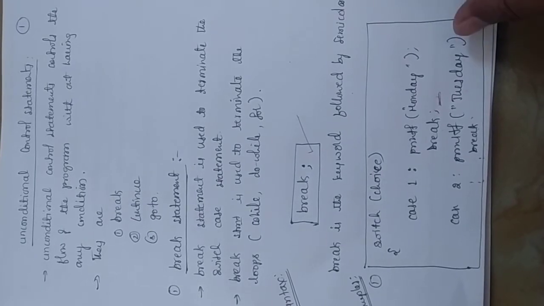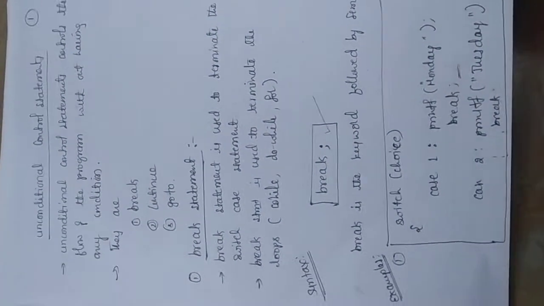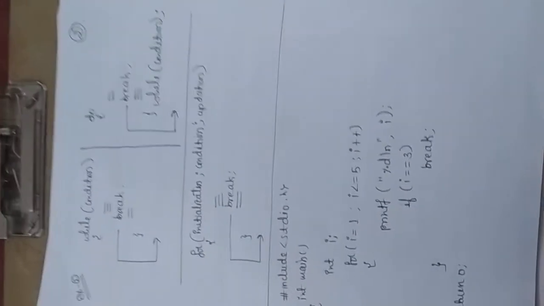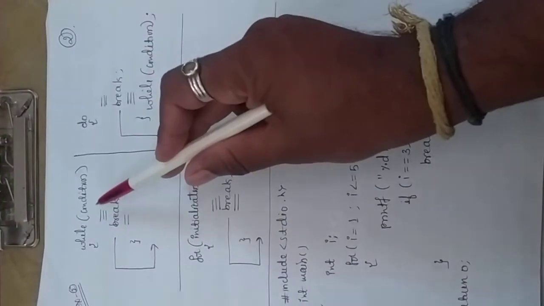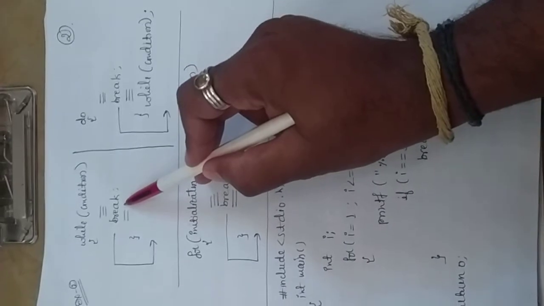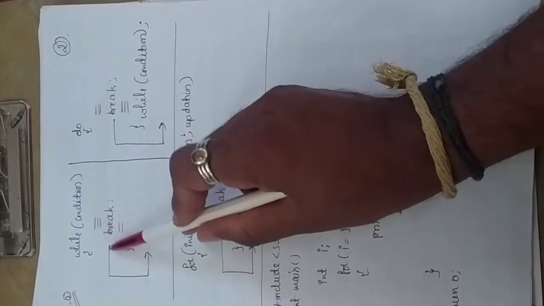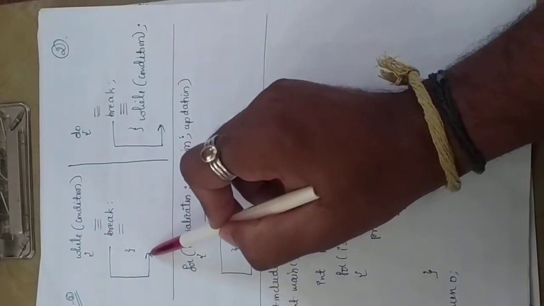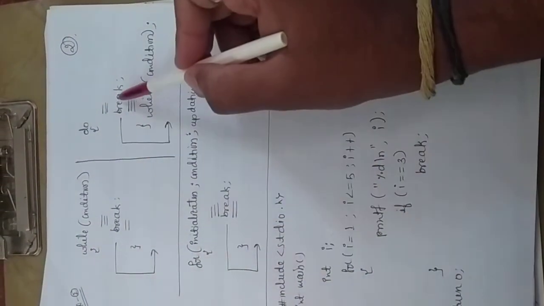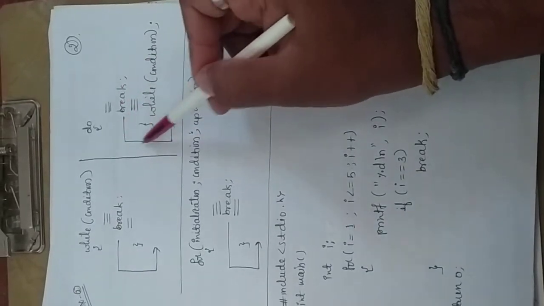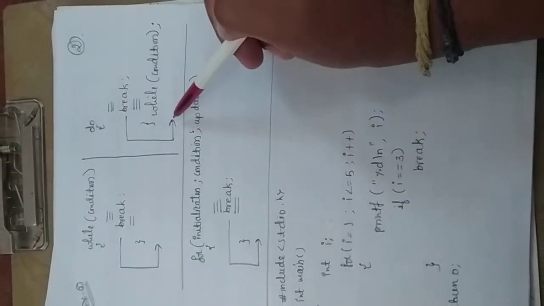In the same way, how can we use the break statement in while, do while and for? Observe here. In the while loop I am using a break statement in the middle, so that when the break statement executes, control automatically comes out of the while loop. When I use break in do while, when it executes, the control automatically comes out of the do while.